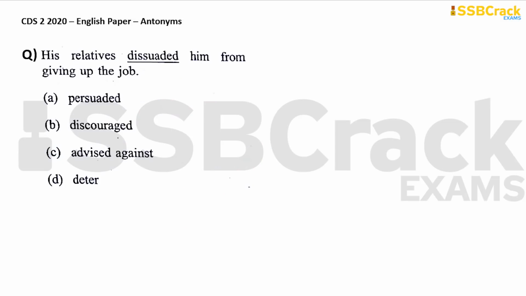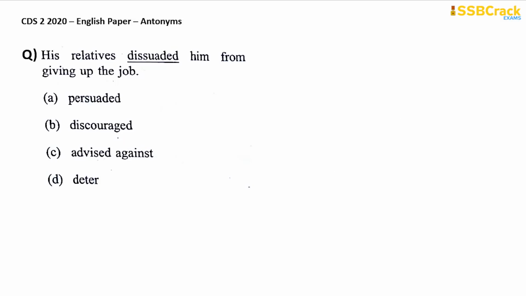His relatives dissuaded him from giving up the job. Dissuaded means discouraged. And I know that you already know that the opposite of dissuade is persuade, and it is already there in option A. So this is your antonym, this is your opposite, and this is your answer.